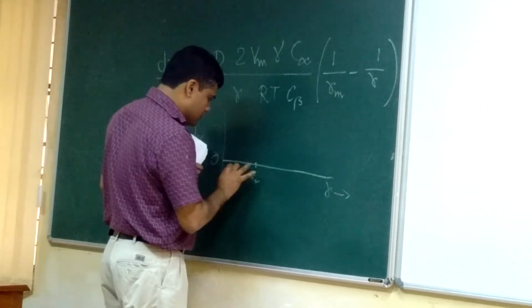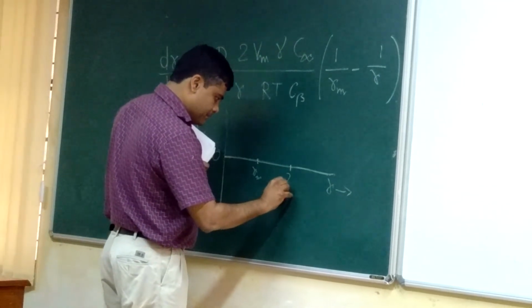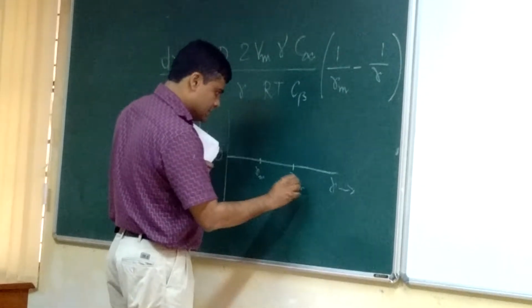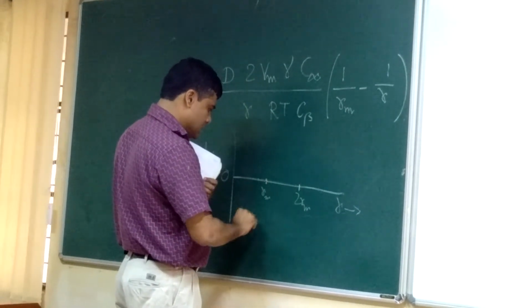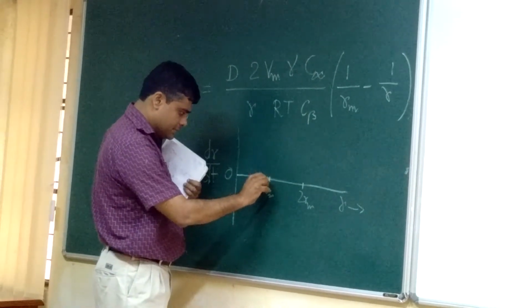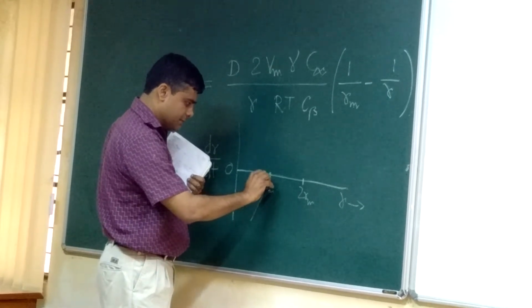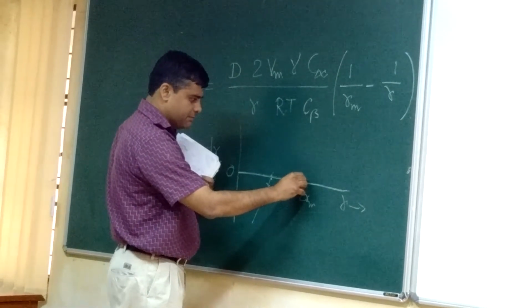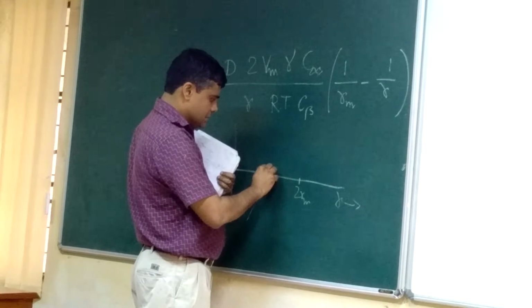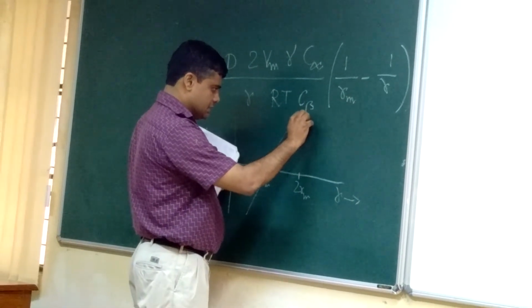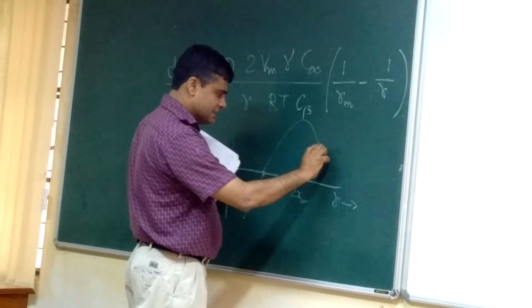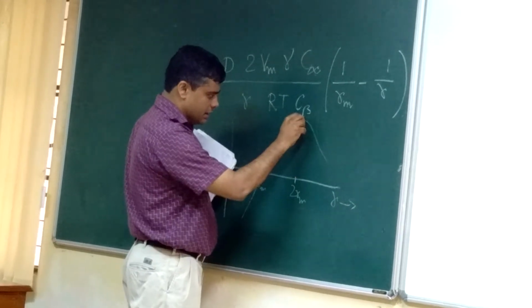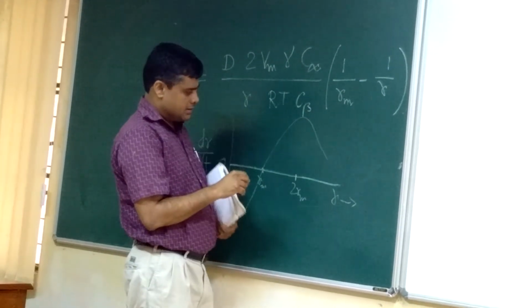At R equal to 2Rm, it should be maximum. And below Rm, it is negative. Here maximum, and then after 2Rm it decreases.